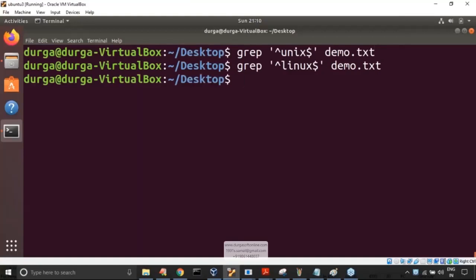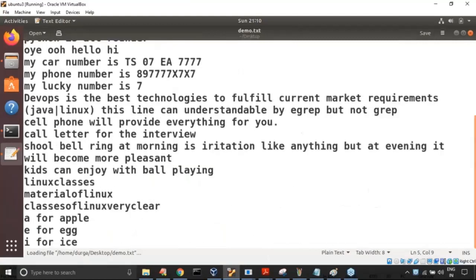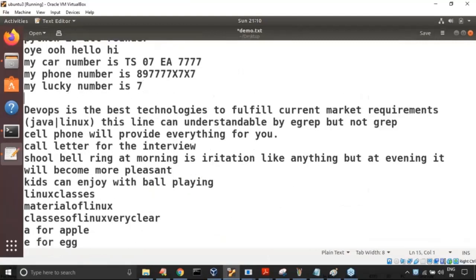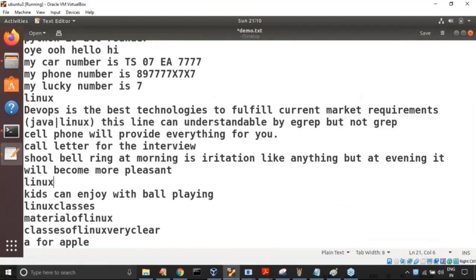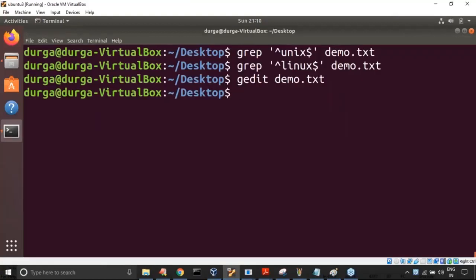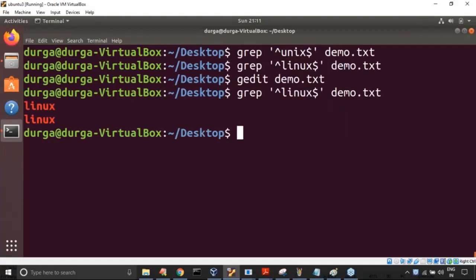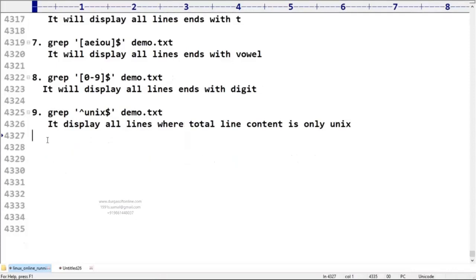Linux is there, but the total line doesn't contain only Linux. Now observe, somewhere Linux is there. What I'm trying to take is Linux here. That line contains only Linux, no other things. Yes, only Linux. Those lines only. Remember. Any doubt? Is it clear for you people?